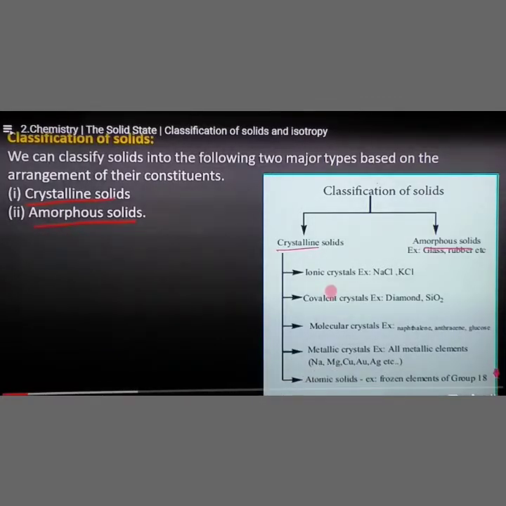Only the atoms alone are present. That is, for example, frozen elements of group 18. Group 18, we know, is the inert gas group. Inert gas means helium, neon, argon, krypton, xenon. These are gases, we know.